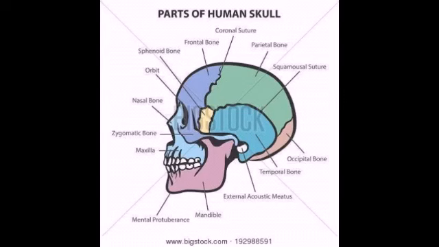Now we are going to observe the skull clearly. It has facial bones and cranial bones. The cranial bones, 8 we are seeing. In this 8: 1 frontal, 2 parietal, 2 temporal, 2 sphenoid and 1 occipital. All together 8 bones. Okay. Next, facial bones. Facial bones, 14 bones are there.